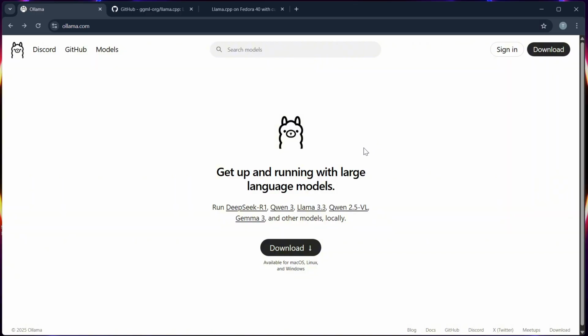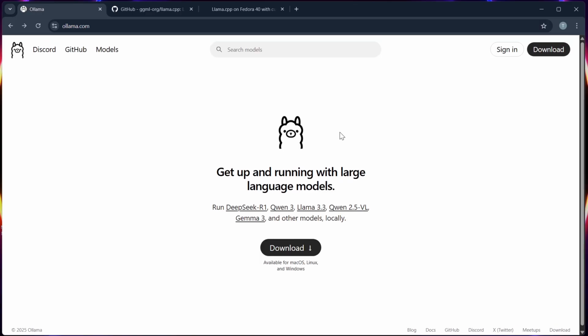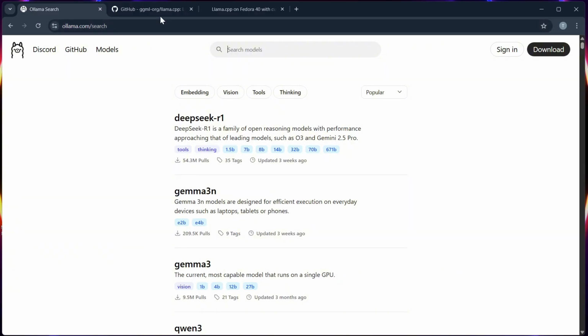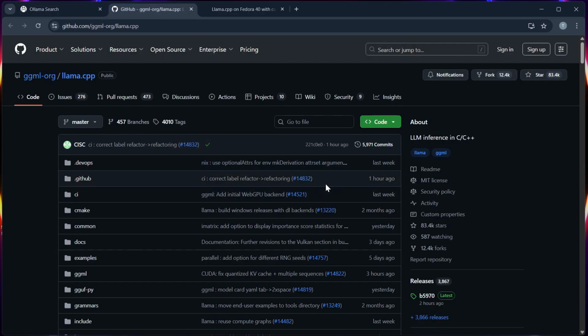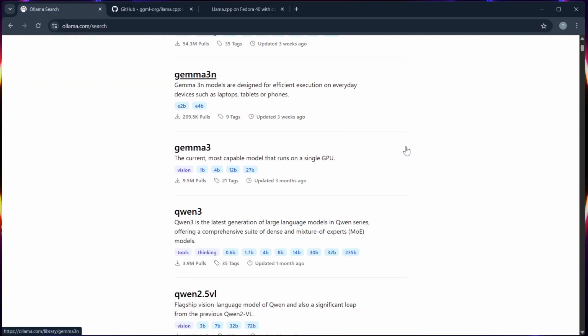Number 1, installation and setup. Ollama offers a super easy CLI-based install for macOS and Linux, while Llama.cpp, though flexible, needs you to build from source or use wrappers like llama.cpp Python. Ollama is better for beginners or those who want minimal setup.